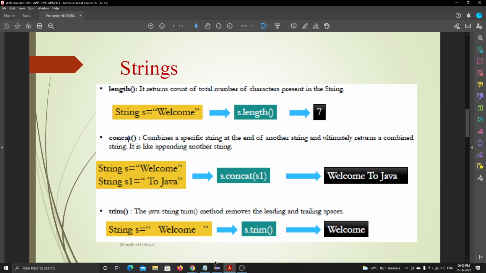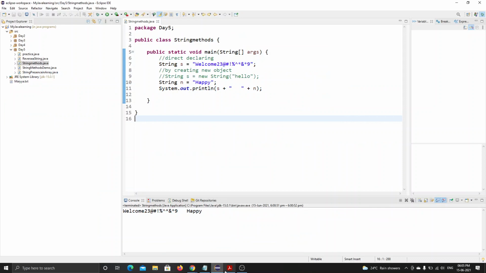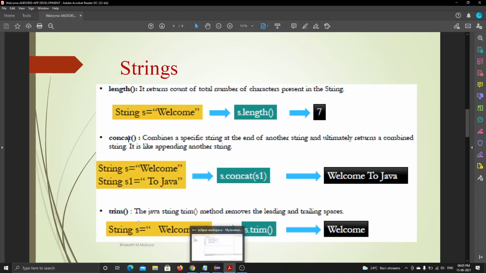Okay. Now let's move into the... What does trim do, sir? Can you explain once more? Okay. Here, see, I'm storing string s is equal to some space welcome, in double quotes. I'm using spaces at the left hand part and right hand part, and in between those spaces I wrote welcome, right? I want to remove these spaces. Yes, sir. You want to remove the right hand and left hand spaces. So I will be using this trim.